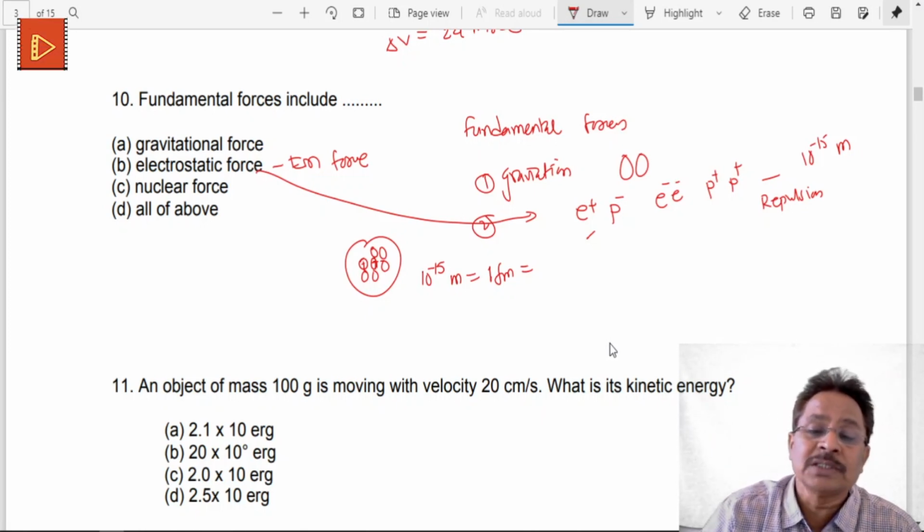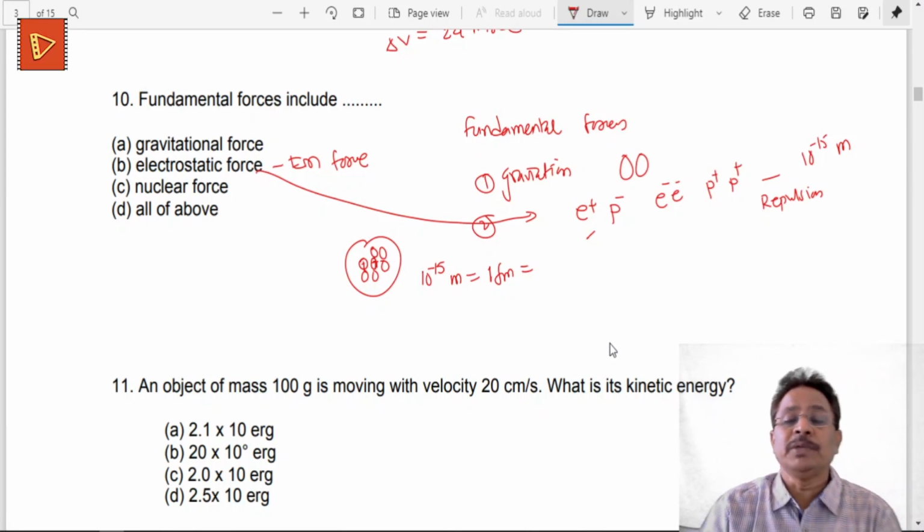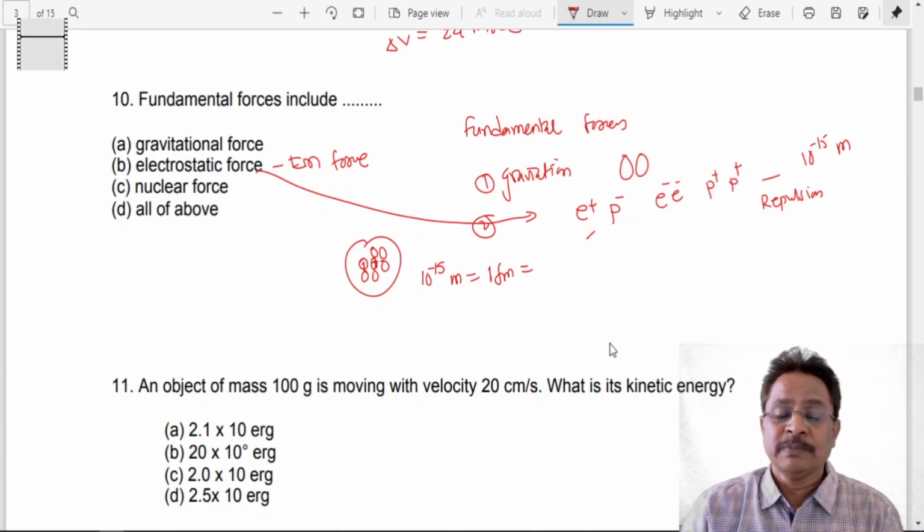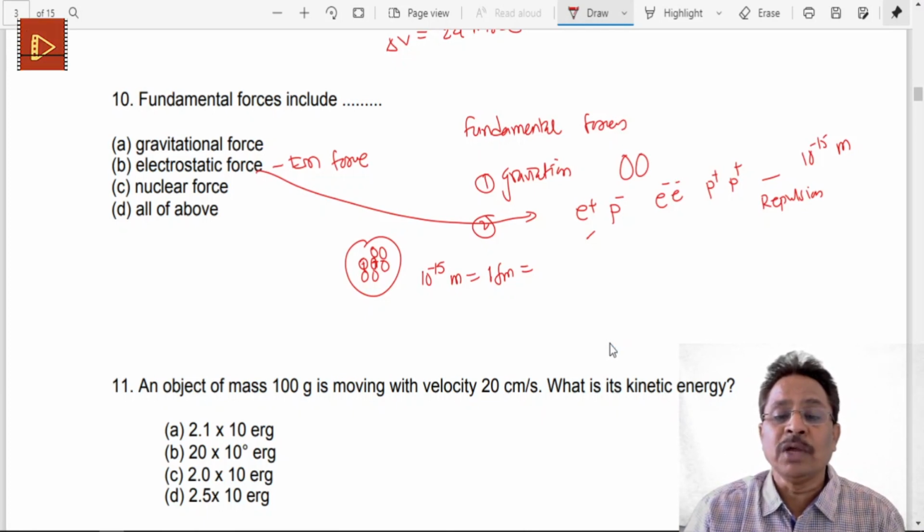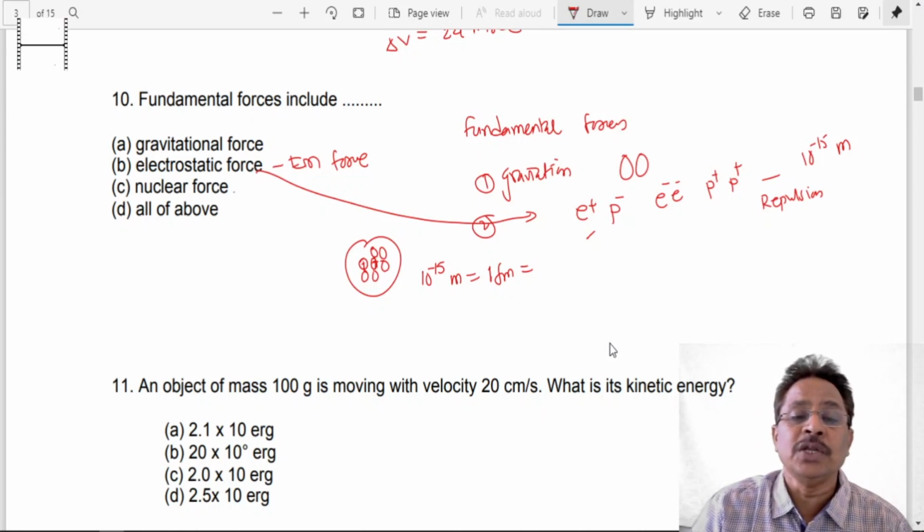And that is the nucleus. Almost 99.99% of the mass of an atom is composed in the nucleus, and this strong nuclear force, which is responsible to hold all the nucleons inside the nucleus, is called the nuclear force.